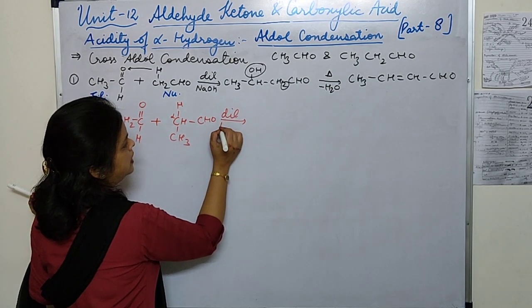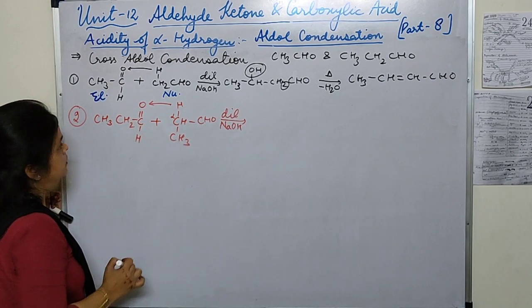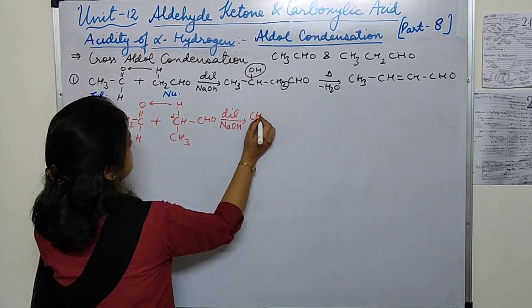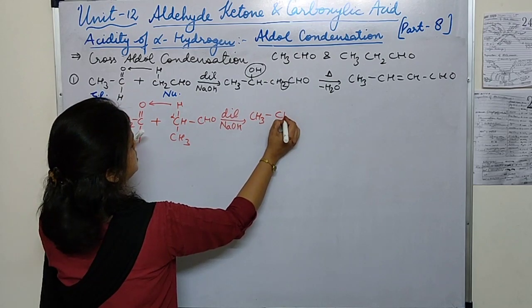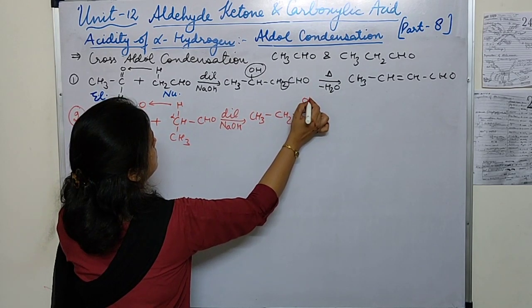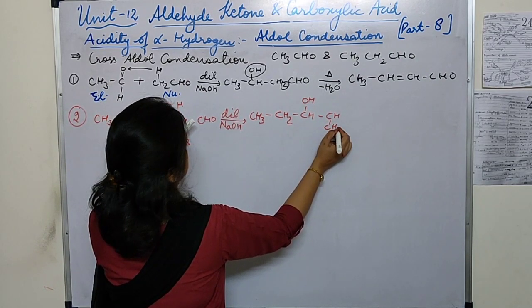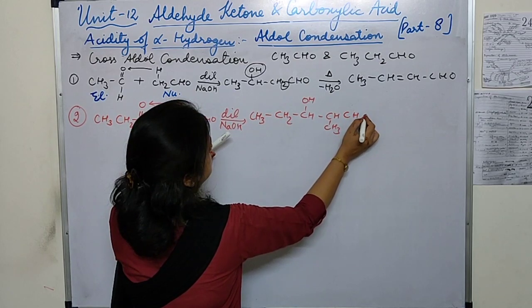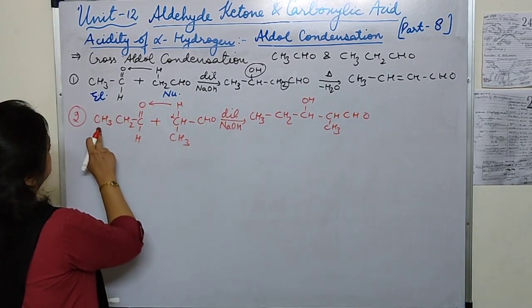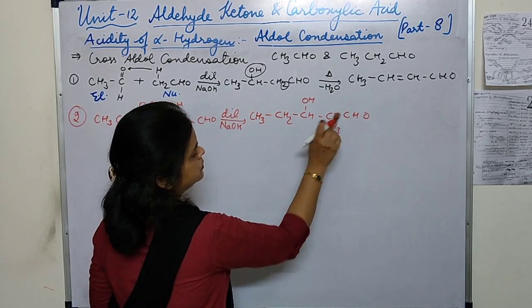Dilute NaOH. Okay, send this here. What is the structure? CH3 CH2 CHOH, then CH CH3 CHO. Is it correct? CH3 CH2, 3 carbon and 3 carbon, 1 2 3 carbon, 1 2 3 carbon.